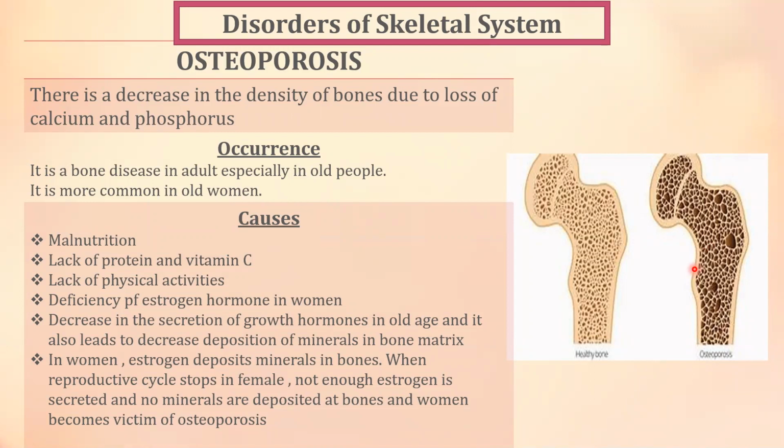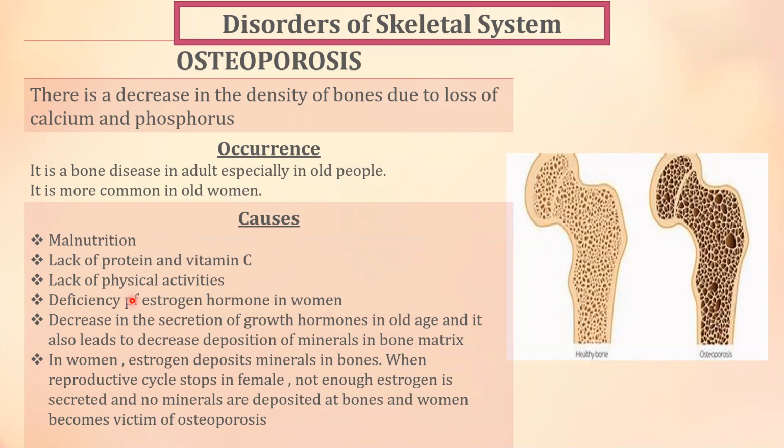Deficiency of estrogen hormone in women. You can say there is a deficiency of estrogen hormone in old women. Decrease in the secretion of growth hormone in old age. Growth hormone is not secreted in old age, and it also leads to decreased deposition of minerals in the bone matrix. And because of this, minerals like calcium and phosphorus are not deposited in the bone matrix.